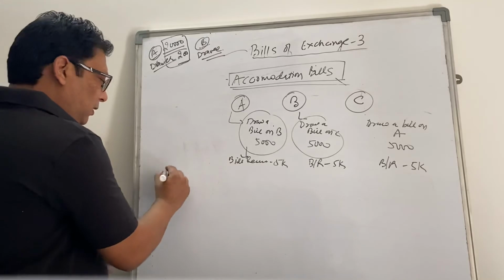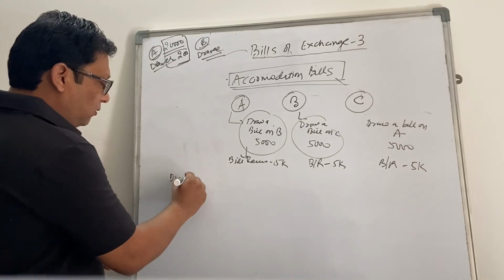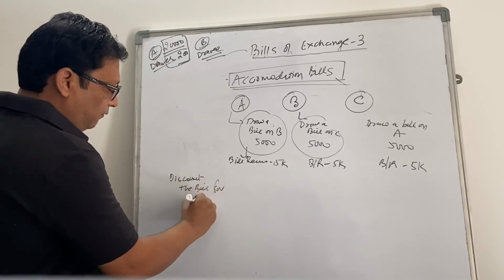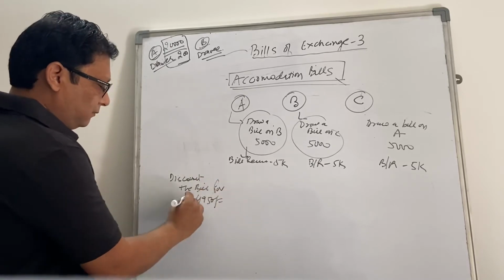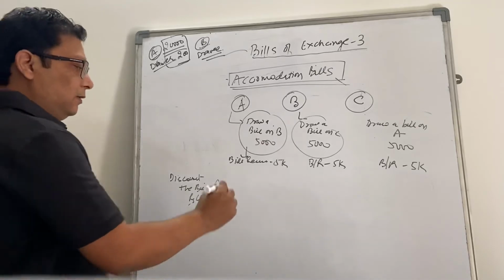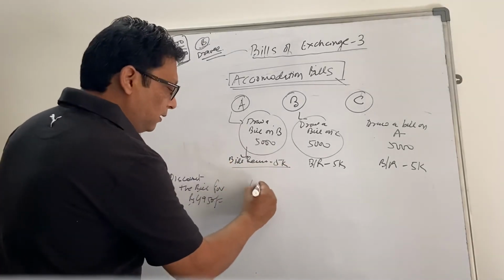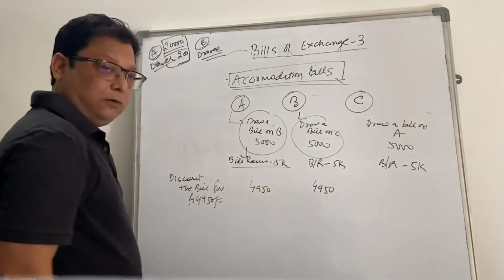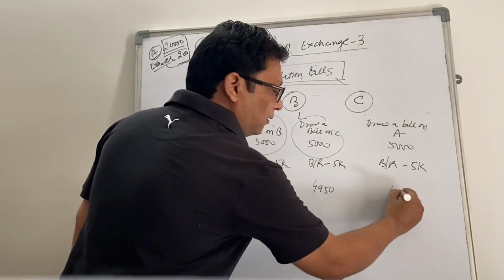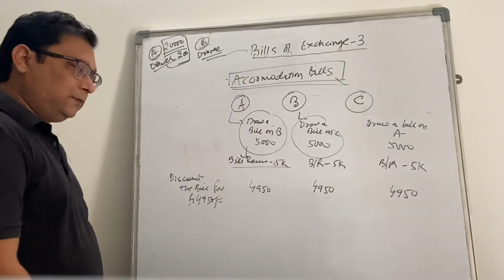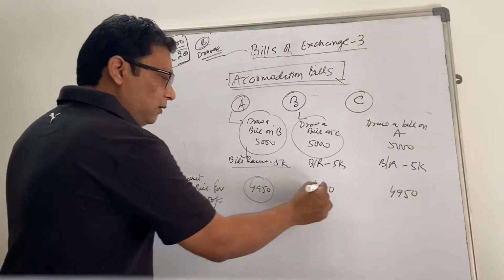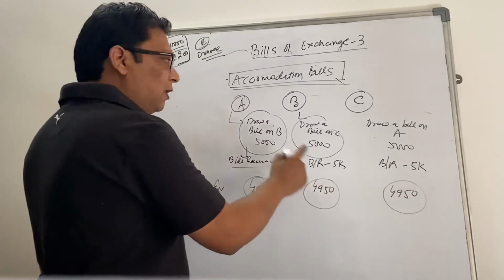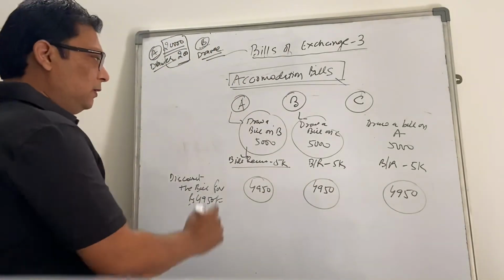If they go to their bank and discount the bill, all three of them discount the bill for, say, rupees 4,950. A will get 4,950, B will get 4,950, and C will also get 4,950. This way they are able to get some funds without having any commercial transaction.